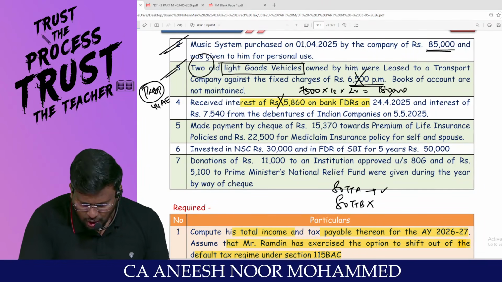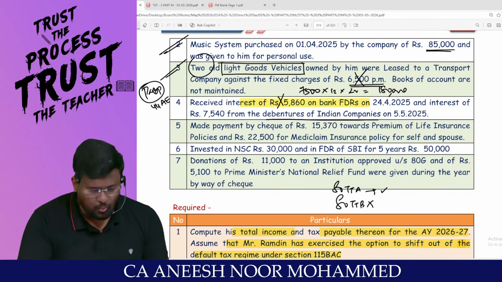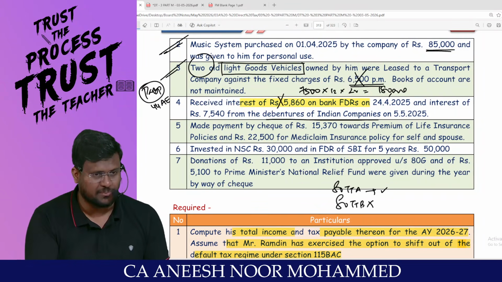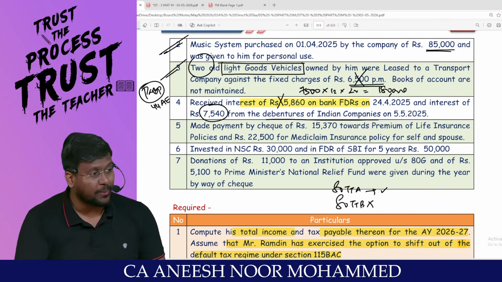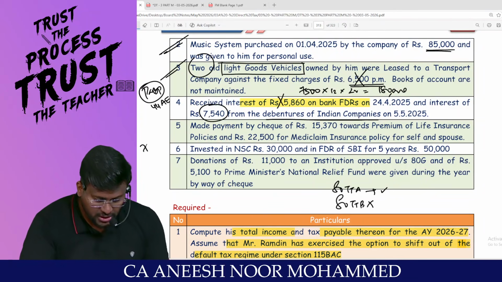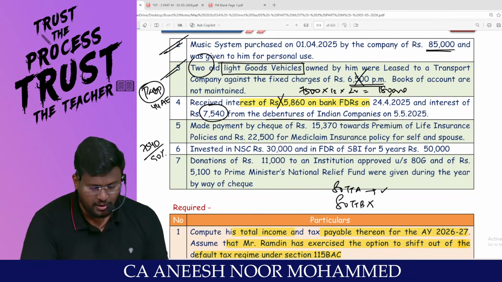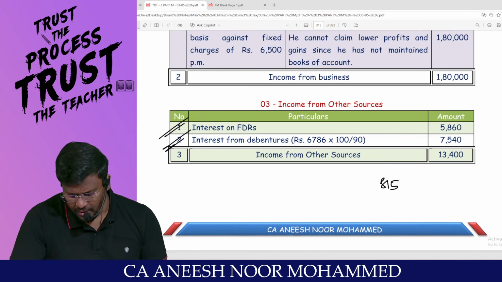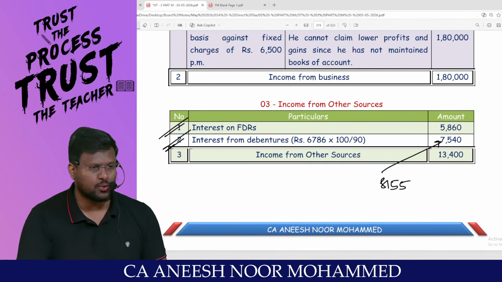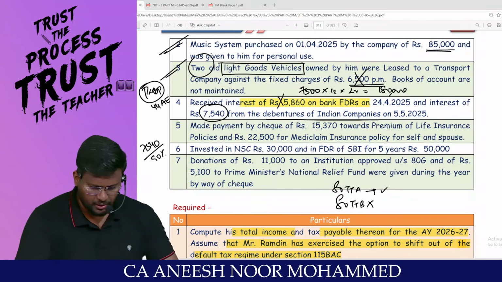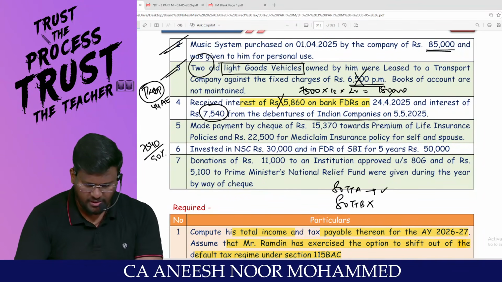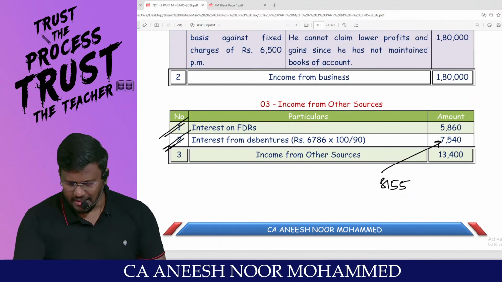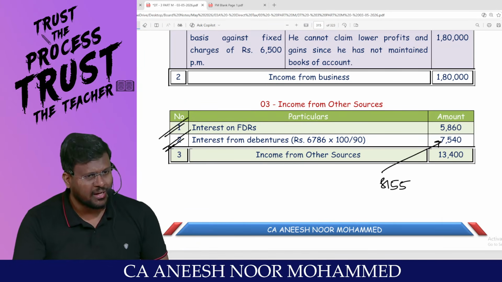But for this debenture of an Indian company, as per section 193, interest on securities, 10% TDS would have been deducted, and this will be 90%. So 7,540 divided by 90% means the gross income is 8,155. But that is not the answer given in the question. 7,540 divided by 90% is 8,377 something. Okay, right. That is not the answer given in the question, because the question did not mention anything about the TDS.